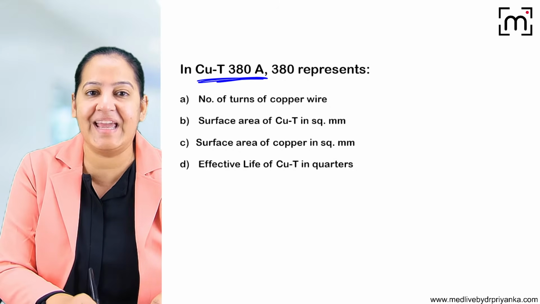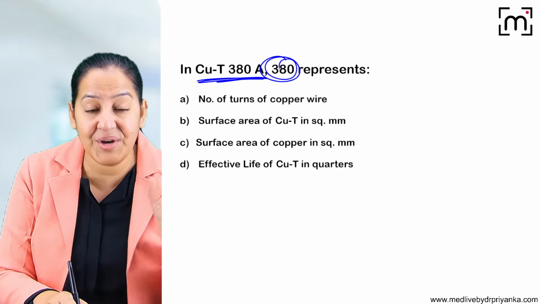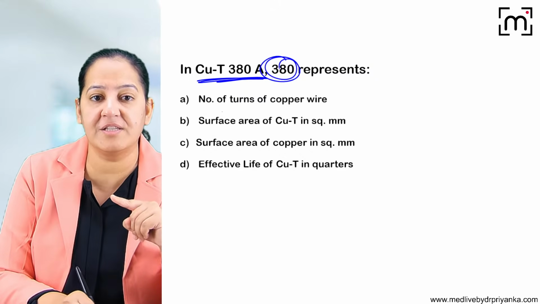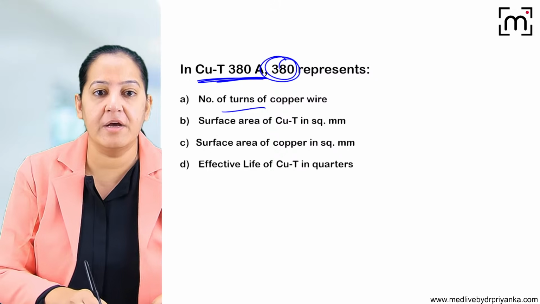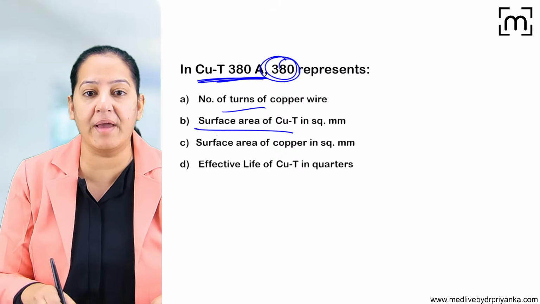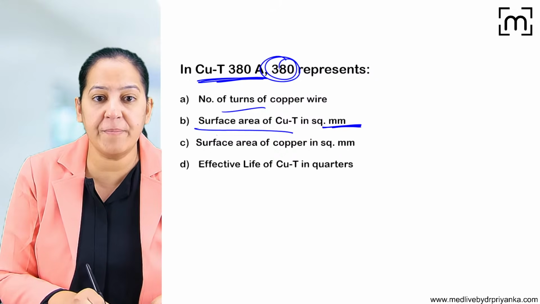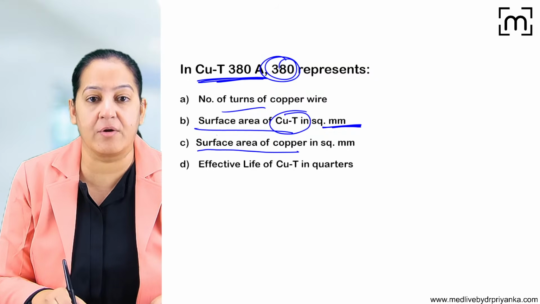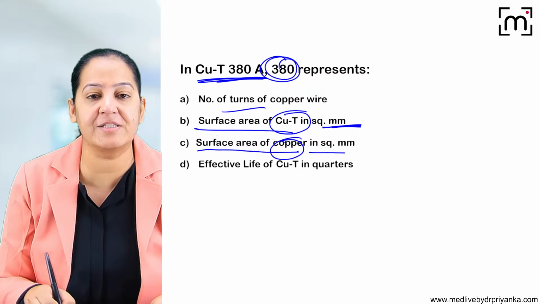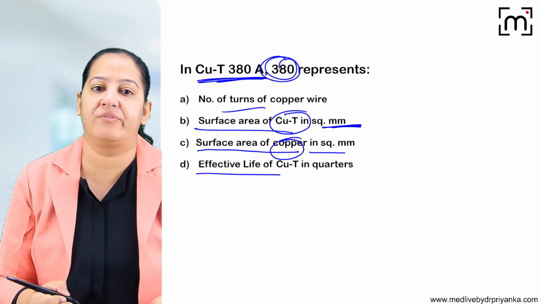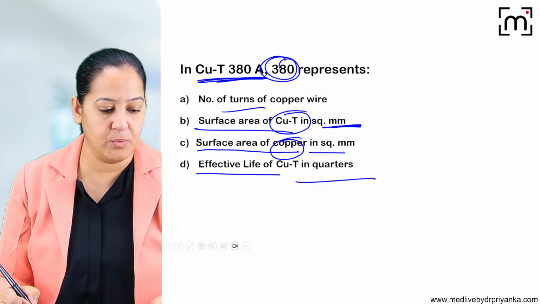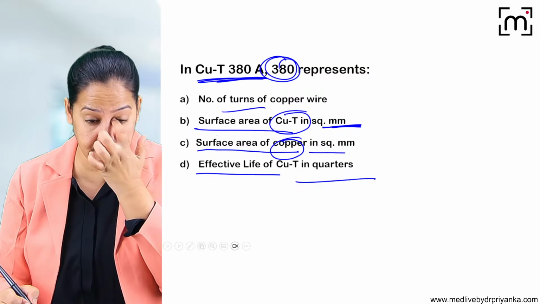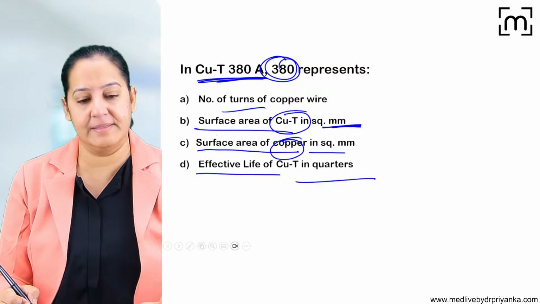Copper T 380A. What does 380 represent? 380 is a number. What does it represent? Does it represent the number of turns of copper wire, or the surface area of the copper T, or the surface area of the copper in millimeter square, or is it the effective life of the copper T in quarters? What is the correct answer? I told you, no? Can you please tell me the correct answer?